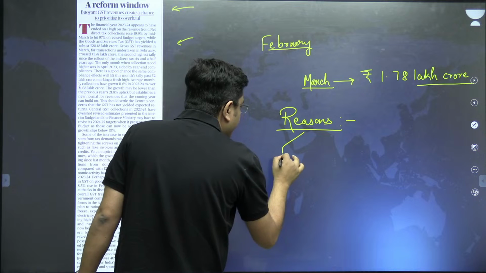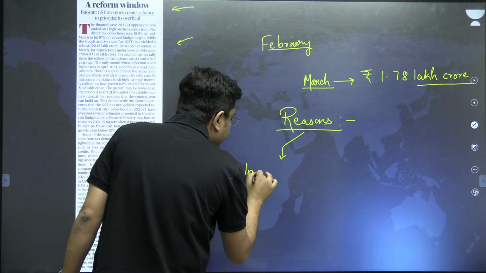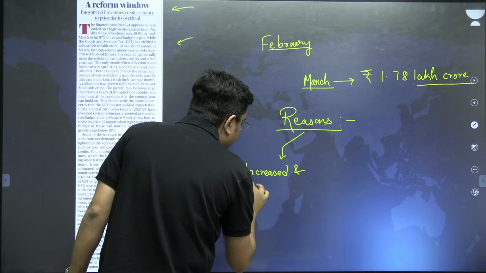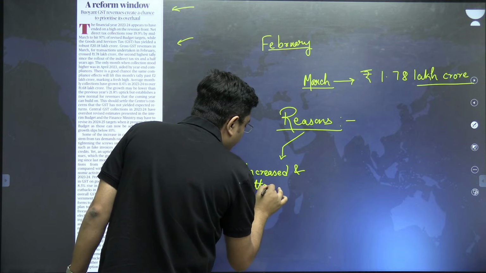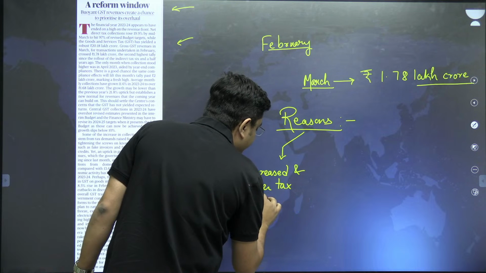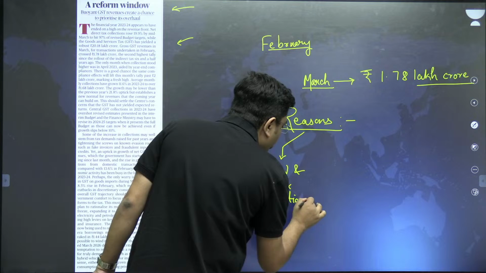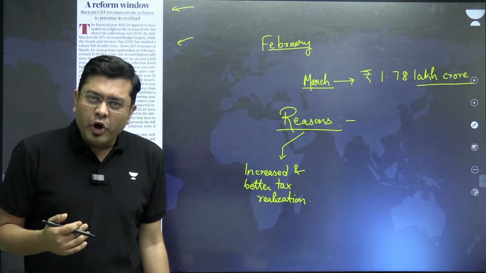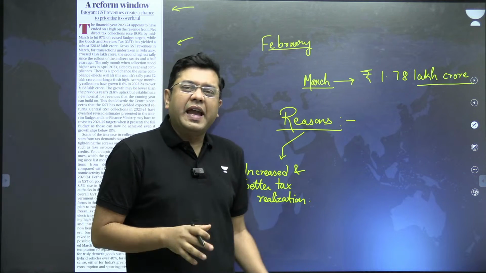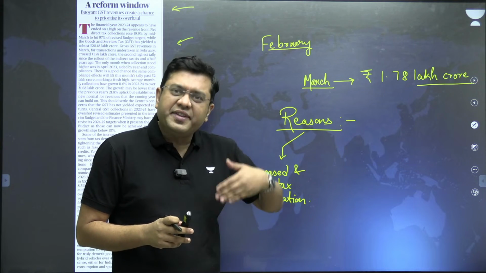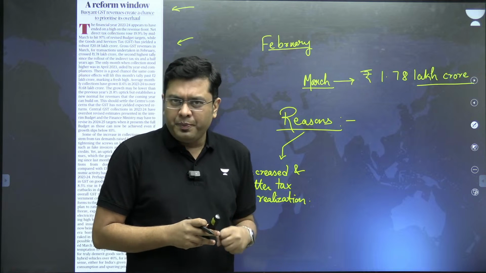The first reason is increased and better tax realization. How? By plugging the loopholes of the fake invoices and other various mechanisms of tax evasion which have been put forward by the merchants ever since the new regime has come into place.